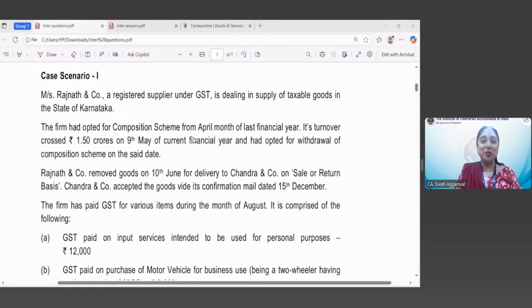And before I start further, let me tell you that I am CA Shefali Jain, and I am also a faculty for Indirect Tax Laws at Board of Studies. My colleague CA Swati Agrawal was taking the session earlier. Okay.